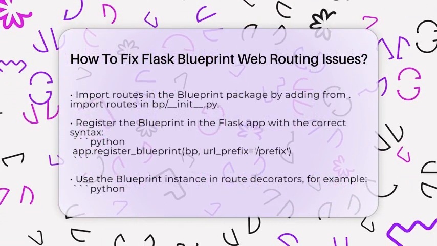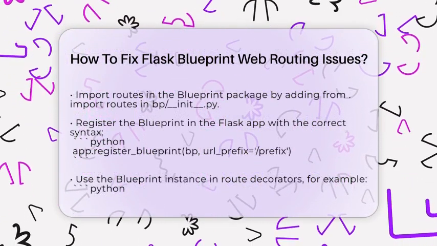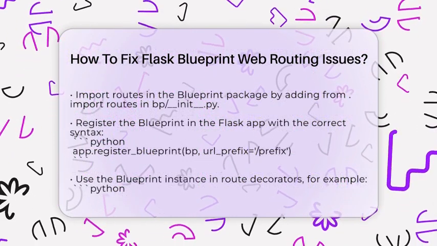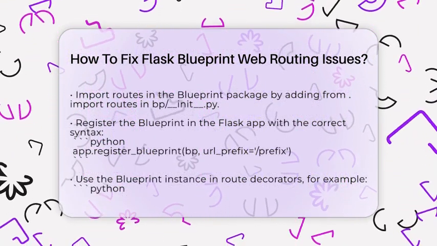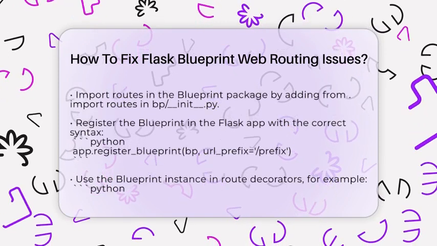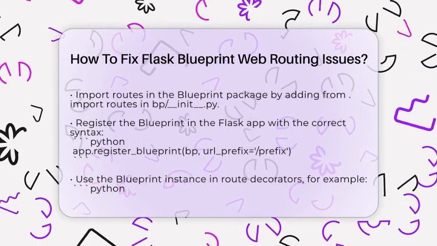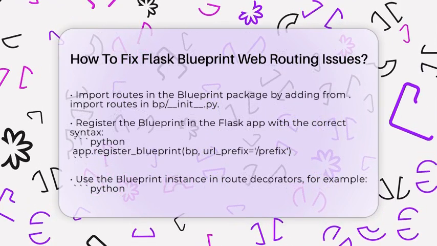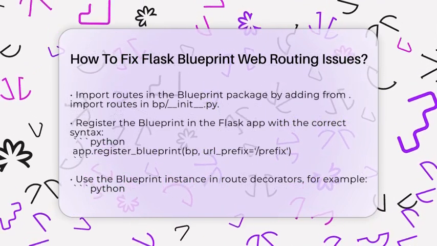To practically resolve routing issues, start by verifying the blueprint creation. You can create a blueprint like this. Python. from flask import Blueprint. bp = Blueprint('bp', __name__, template_folder='templates', static_folder='static').